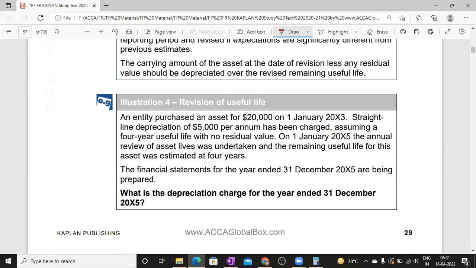Then, an entity purchased an asset for 20,000 on 1st January. Straight line depreciation of 5,000 per annum has been charged, assuming a 4-year useful life with no residual value. After 2 years, the annual review of the asset's life was undertaken, and the remaining useful life for this asset was estimated at 4 years.